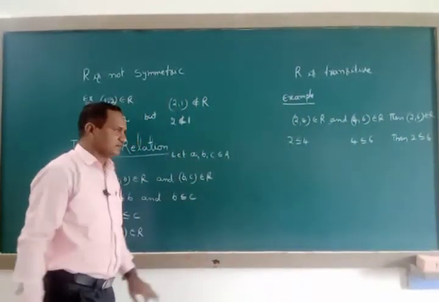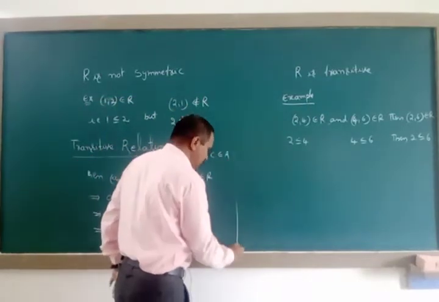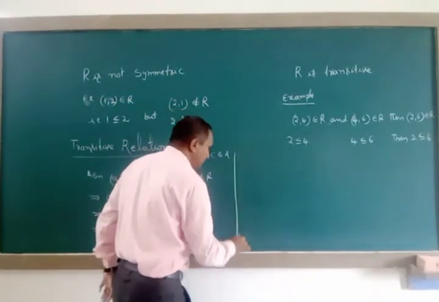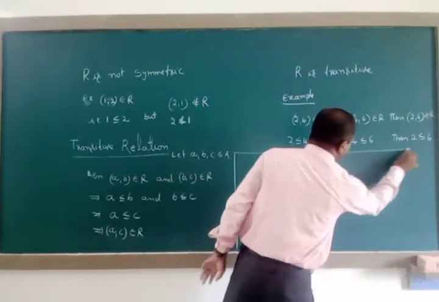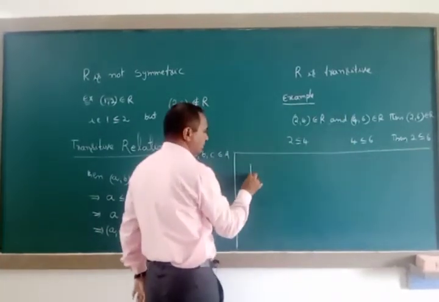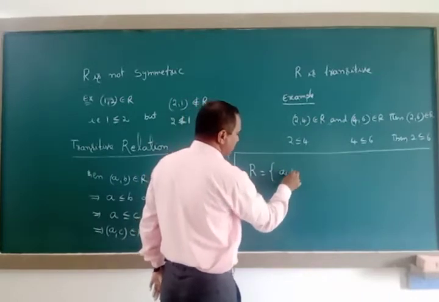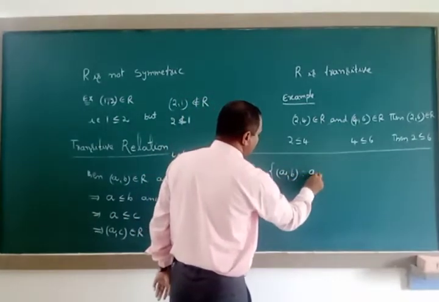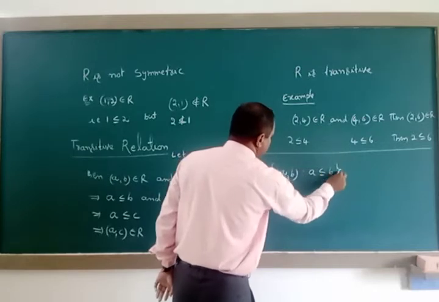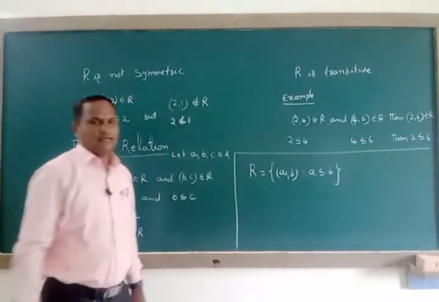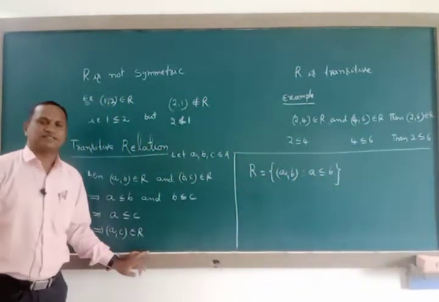Finally we can tell that the relation capital R equals {(a, b) such that a is less than or equal to b} is always reflexive and transitive but not symmetric.